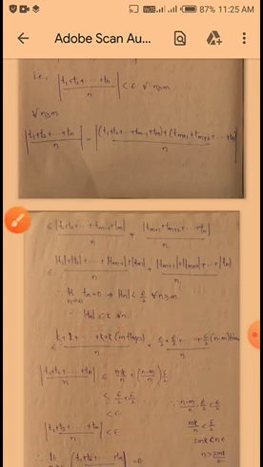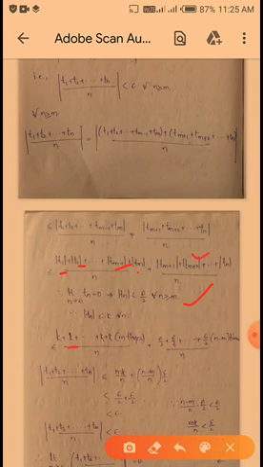So substitute here k plus up to so on k, by n. How many times? m times. Plus next, Tm plus 1 onwards from this, epsilon by 2 plus up to so on epsilon by 2. How many terms here? n minus m. Here m terms are there, here n minus m, so minus m plus m cancel, n terms are there. Okay, so n minus m times, by n.